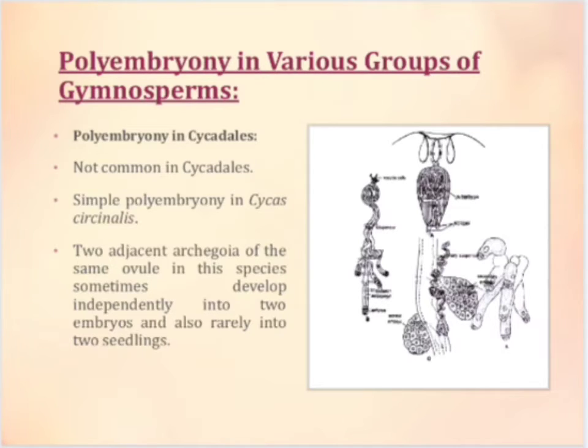Two adjacent archegonia of the same ovule in this species sometimes develop independently into two embryos and also rarely into two seedlings. Polyembryony has also been reported in Cycas nymphae by De Silva and Tambiah. Only one out of the several embryos, however, remains potential and persists in this species.